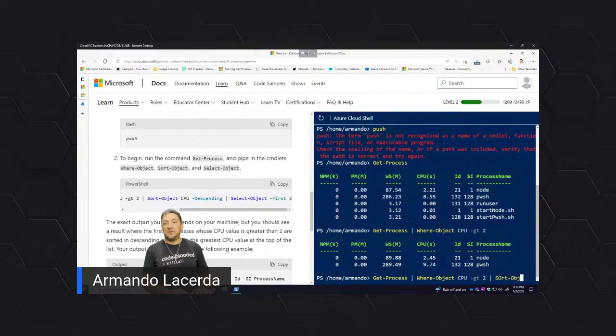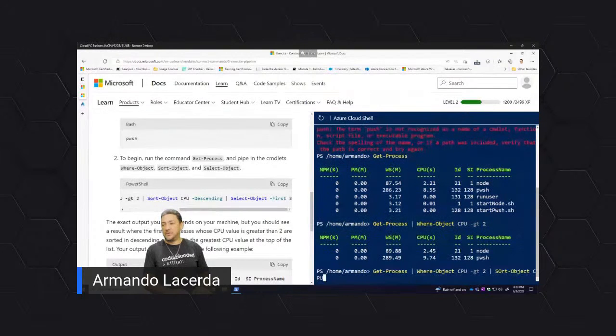And Sort-Object CPU. Sort-Object means let's sort it, ascending or descending, whatever you want to do, by CPU in this case, and in descending order. So I want a list of the processes that are sucking up my CPU, and at the top I want to see the process that's using more CPU than any other one. And I want to see just the first 3 if there are more than 3.